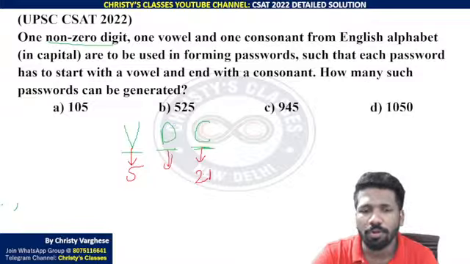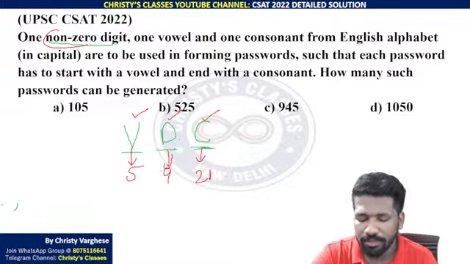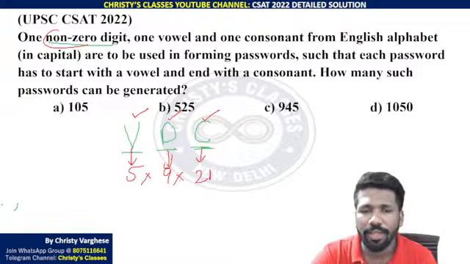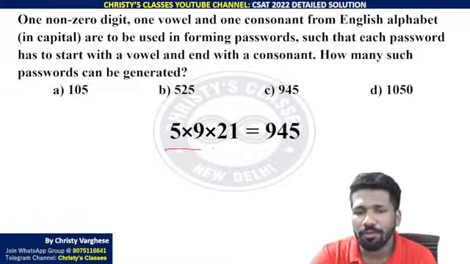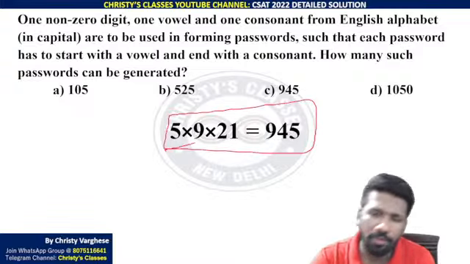Now digits, non-zero digits is mentioned. So 0 to 9 is not possible, only 1 to 9 is possible. 1 to 9, 9 numbers are there. Now again the fundamental principle of counting, because when the vowel is filled, you have to fill the digit also, we have to fill the consonant also simultaneously. So 5 into 9 into 21, when you multiply it, you will get 945. All of you clear? 5 into 9 into 21, why are we doing this?